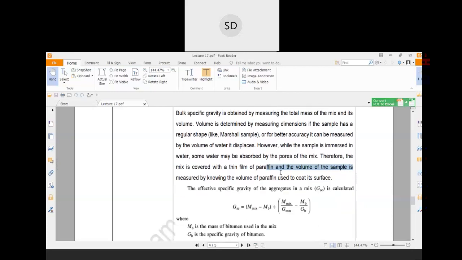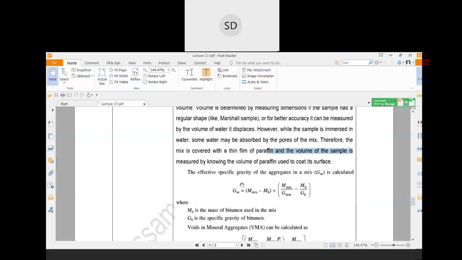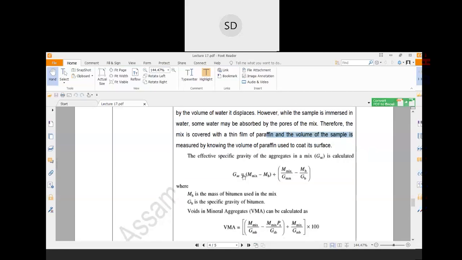Now, another specific gravity is the effective specific gravity of the aggregate in a mix. It can be calculated as Gse equals the mass of the mix minus the mass of the bitumen content, divided by (M mix divided by Gmm, minus Mb divided by Gb).